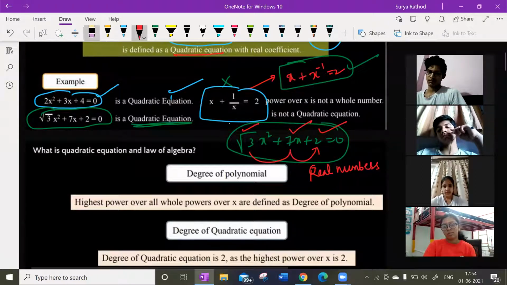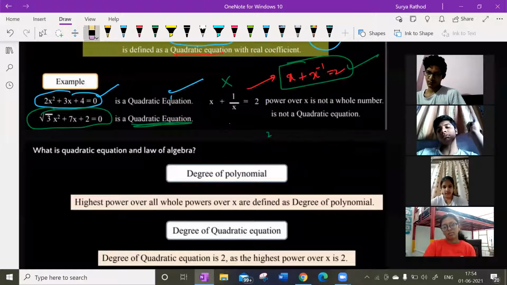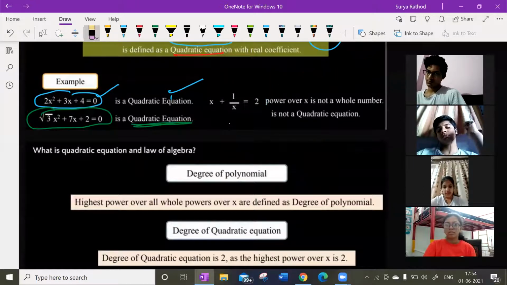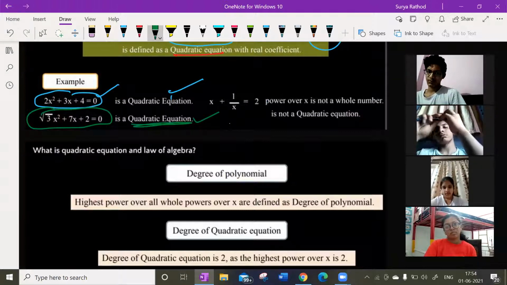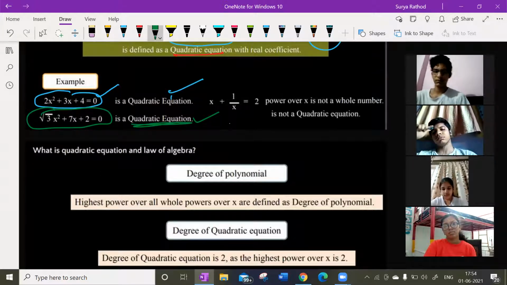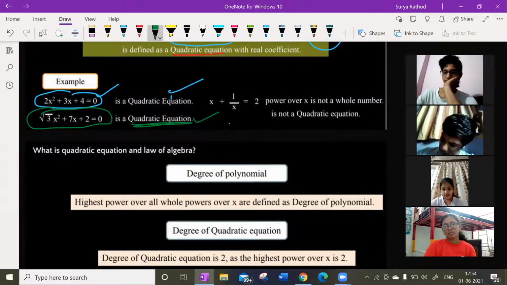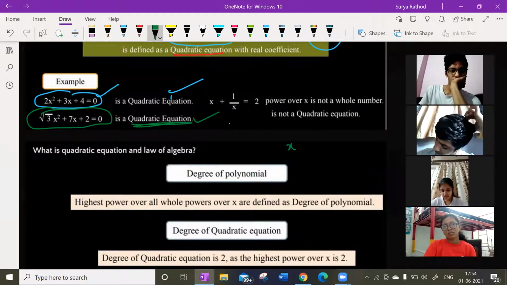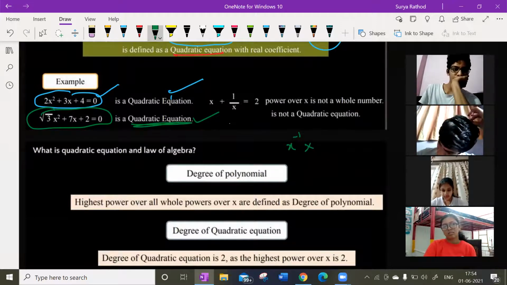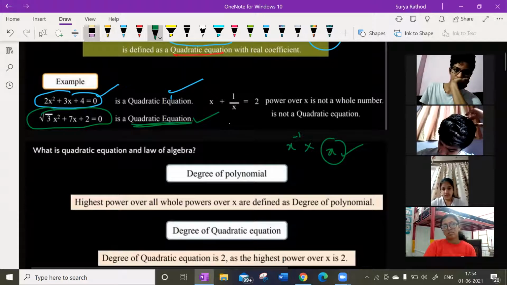Which belong to real numbers. So these all are constants which belong to real numbers. Getting my point? So of course this is a quadratic equation. See here, the power of the variable should not be a root or negative, and it should not consist of a minus symbol. So look, if I write x to the power of minus 1, this is not a polynomial. If I write simply x, this is a polynomial. Getting my point? Understood, children?